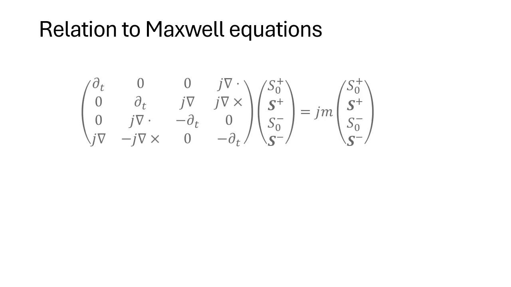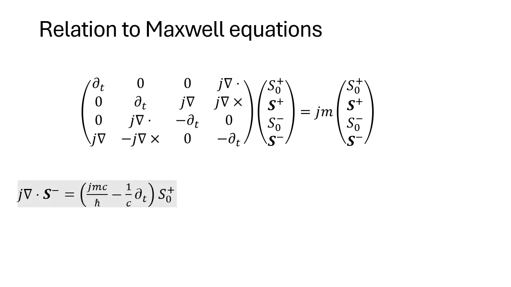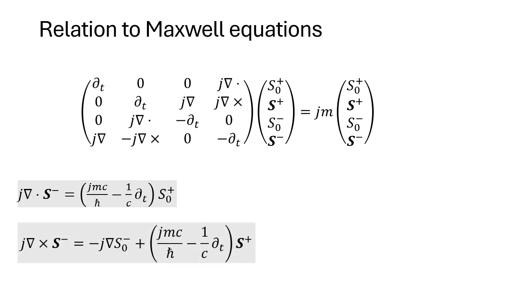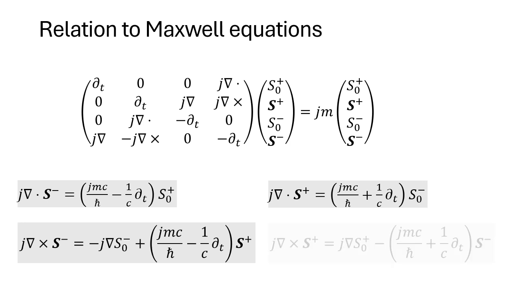Starting again with the original equation. Now we'll break the matrix equation row by row. This is the first row. Note that we switched back to non-natural units, where the time derivative gets a 1 over c factor, and the mass term gets a c over h bar factor. Next, this is the second row. This is the third, and that's the fourth.